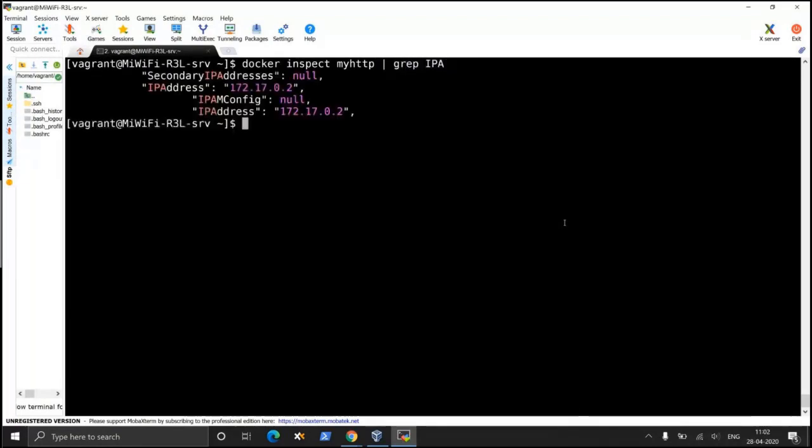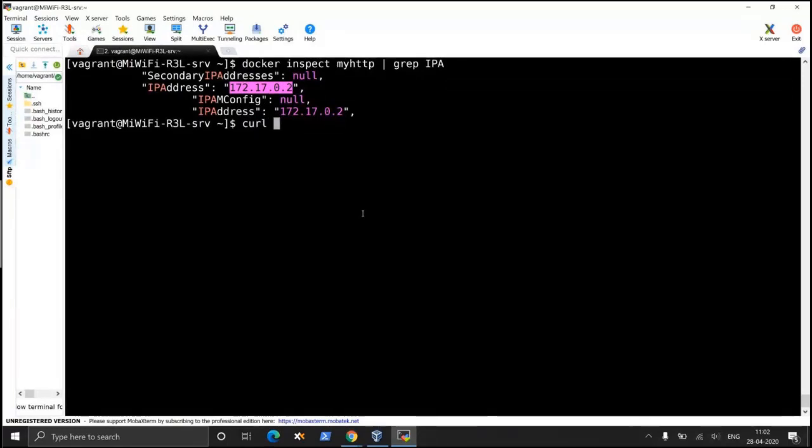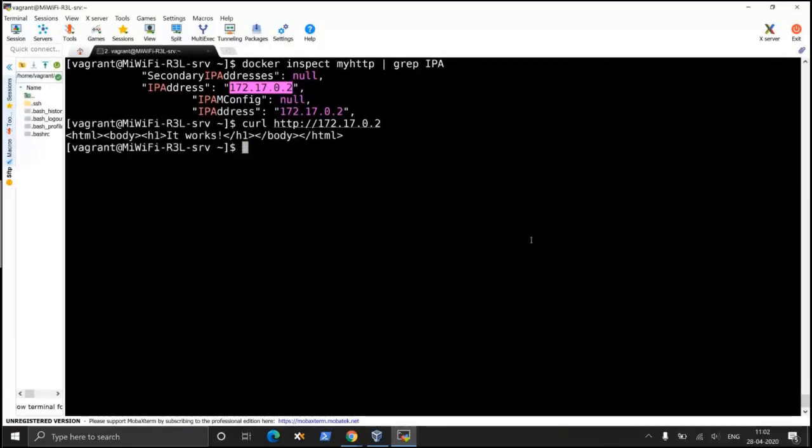So this has an IP address. If I do a curl to it, curl is basically a command line utility for accessing a web URL, curl http:// this address, it works. So I get an output. Great, that means our container is not only functioning, it is also serving a page.